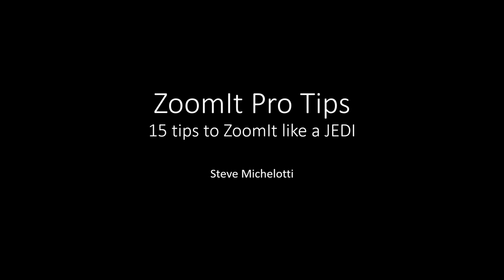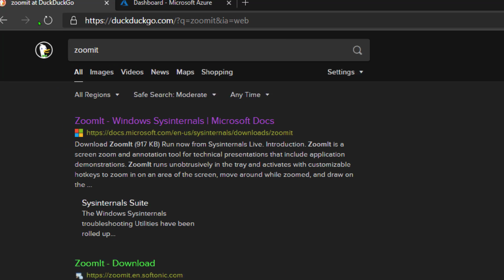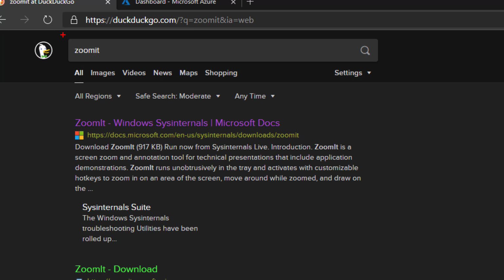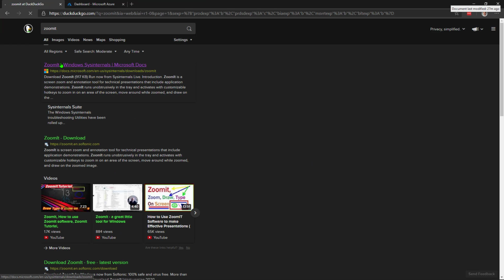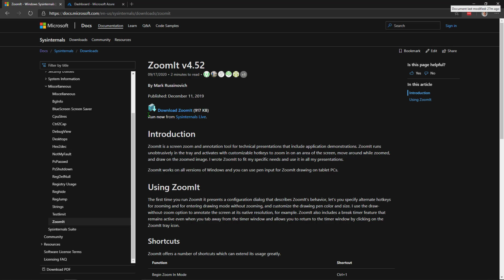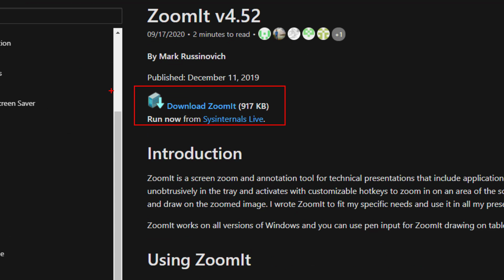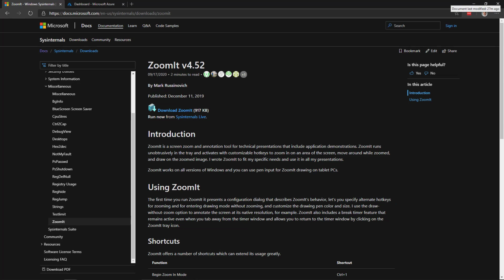The first thing you want to do is go to your favorite search engine and just type the word ZoomIt, all one word. And invariably, the first result you're going to get is the ZoomIt page that you want to go to. So let's come in here and click that link. And the first thing you're going to see right here is this little icon that'll show you where you go to download ZoomIt. So literally just click this and it's going to download it to your system.